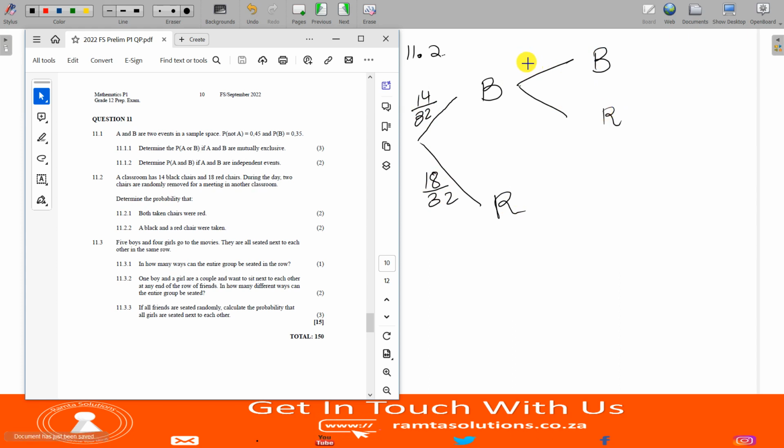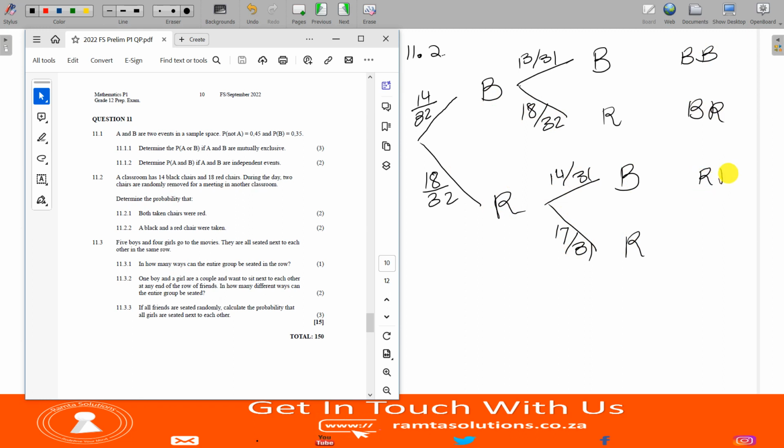So if you remove one of the black, you are left with 13 of the black. Total now has decreased to 31. You remove black, you didn't remove red, so the red remains 18 over 32. Again, black, red. You're still left with 14 because you're removing red. 14 over 31. You remove the red, so the number of red decreased. It is 17 over 31. Possible outcomes are black black, black red, red black, and red red.